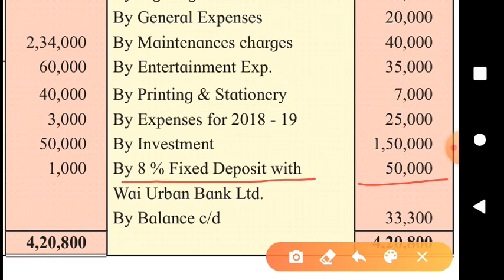So we are eligible to get 4,000 interest on this FD. Whether we have received it, let's see on the receipt side.